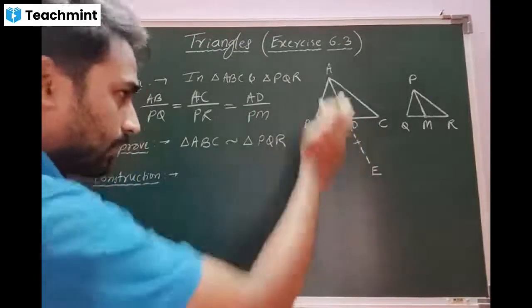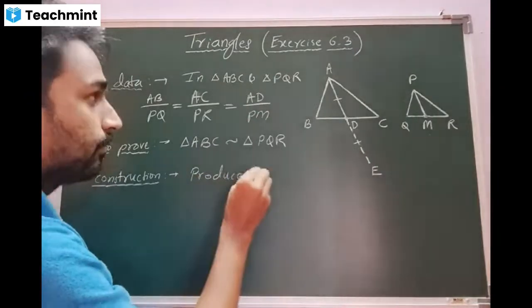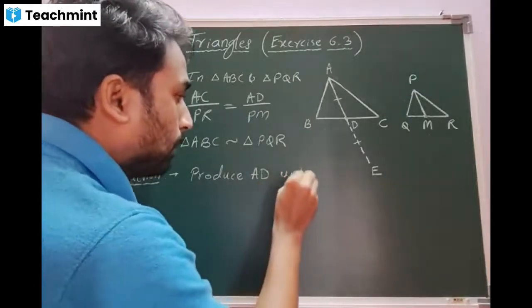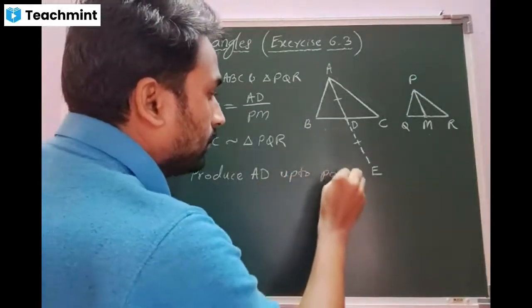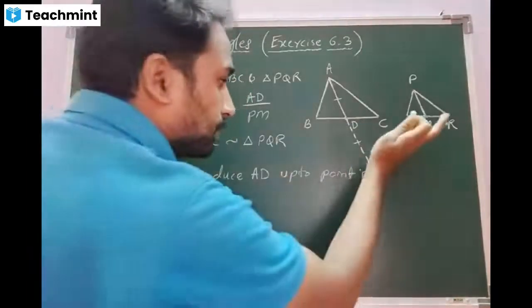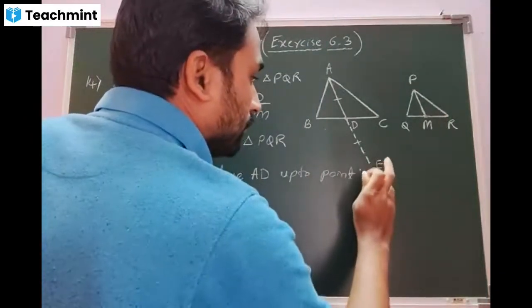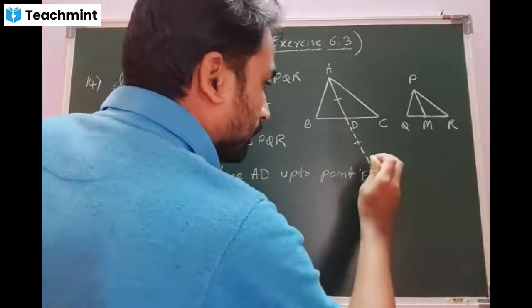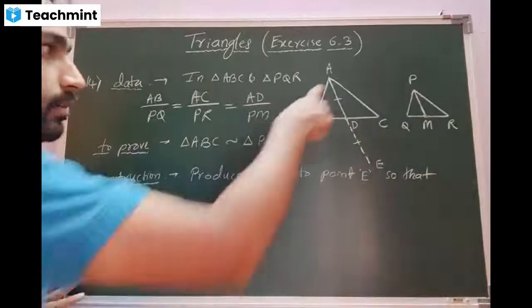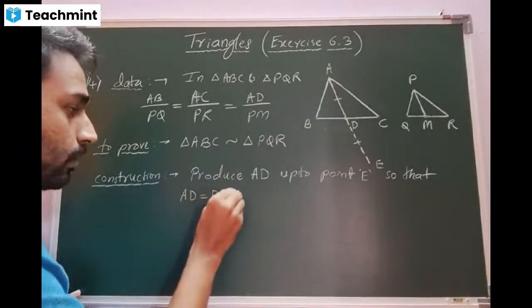Produce AD up to point E so that AD is equal to DE.